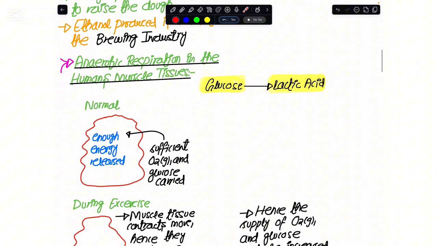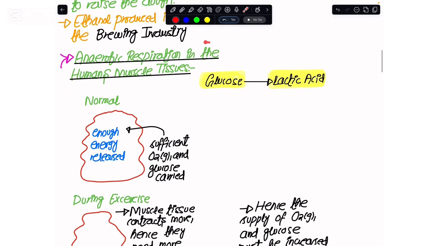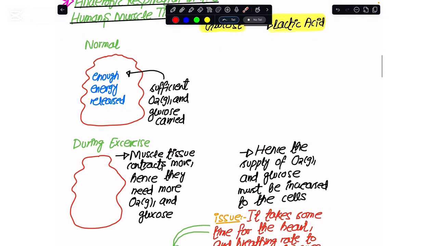Now, moving onward, here we have this anaerobic respiration that we have to discuss in the muscle tissue. Here we have to see two situations. The first situation is when we are normally sitting and not doing any vigorous activity or work, and something different happens when we are exercising. When I am sitting normally, my blood capillaries supply enough oxygen gas and enough glucose to my mitochondria, so my cells entirely respire aerobically, and they release much of the energy that fulfills the energy needs of my body.